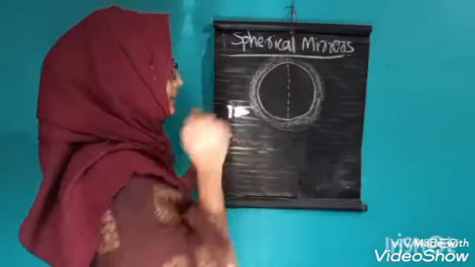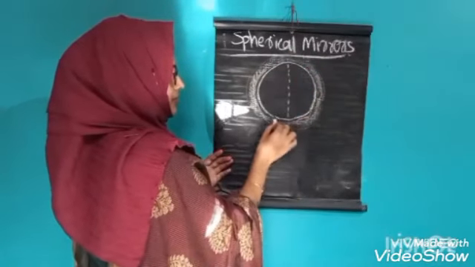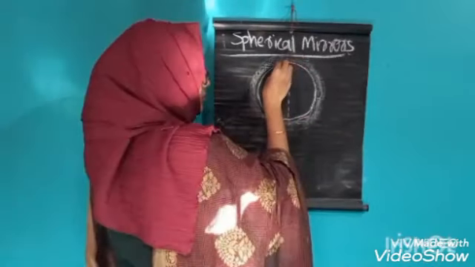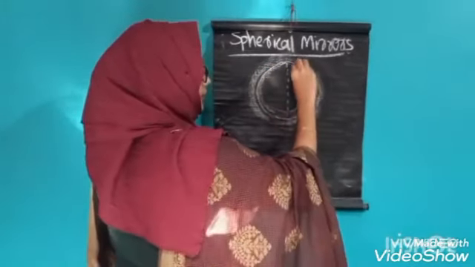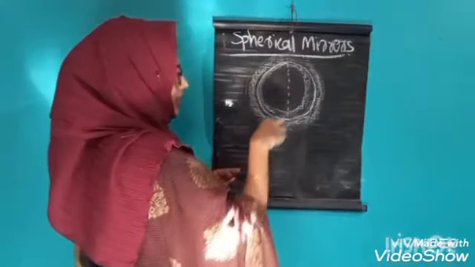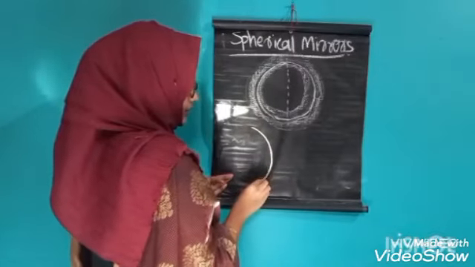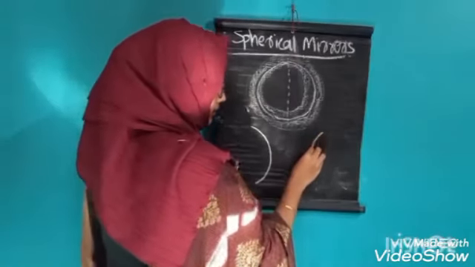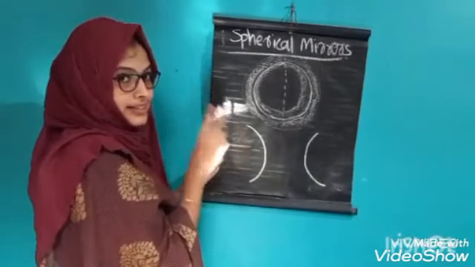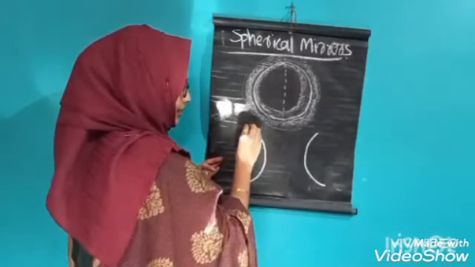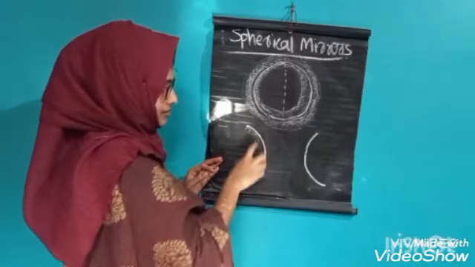So like that, in this sphere, this is the reflecting surface of this sphere. This also is the reflecting surface of a sphere. When I cut this sphere, I get two pieces, like this and like this. Okay. Here the reflecting surface is inward. That is, here this is the reflecting surface.